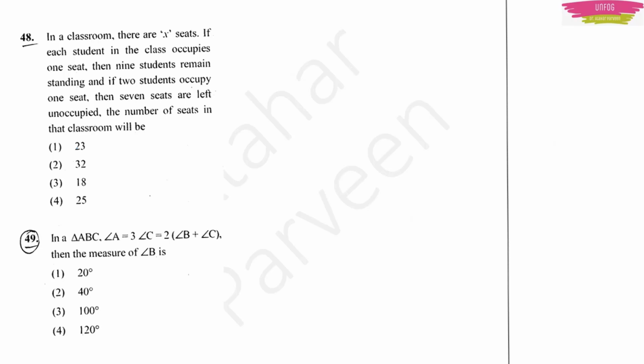Next, question number 48. In a classroom there are x seats. If each student in the class occupies 1 seat, then 9 students remain standing, and if 2 students occupy 1 seat, then 7 seats are left unoccupied. The number of seats in the classroom will be. See, you need to understand the question very carefully by reading again and again. Then only you can answer this type of problem.